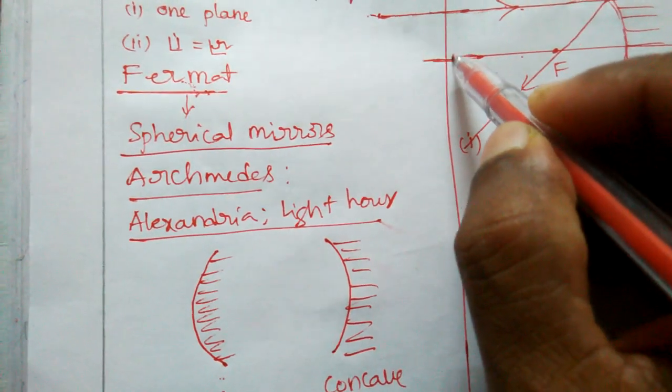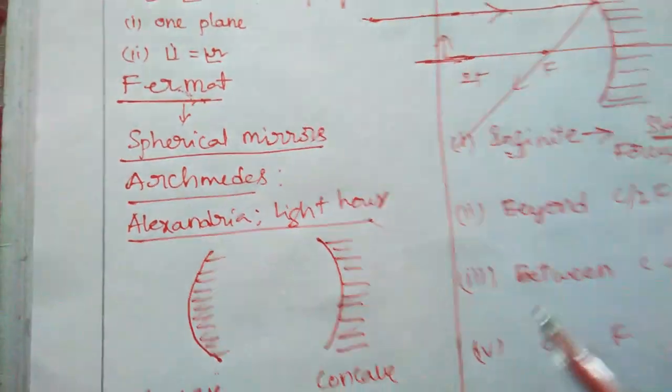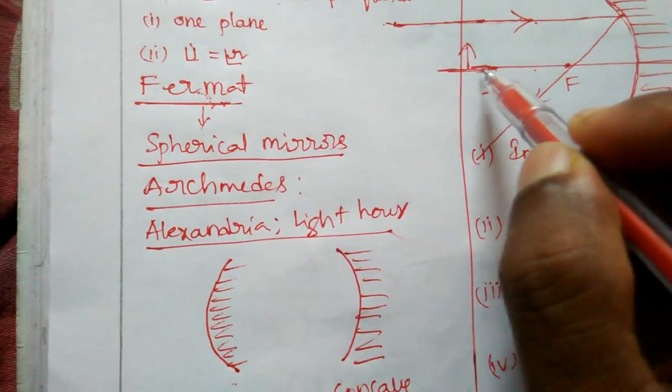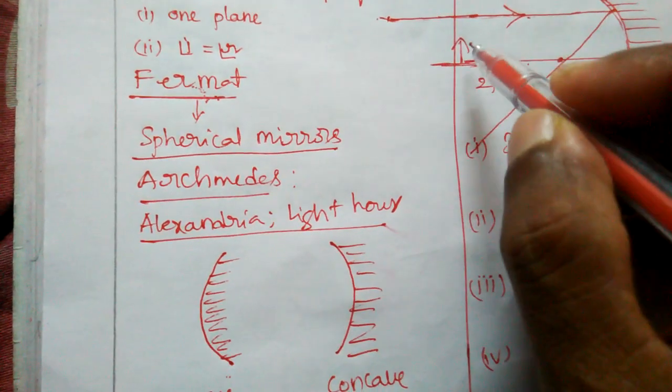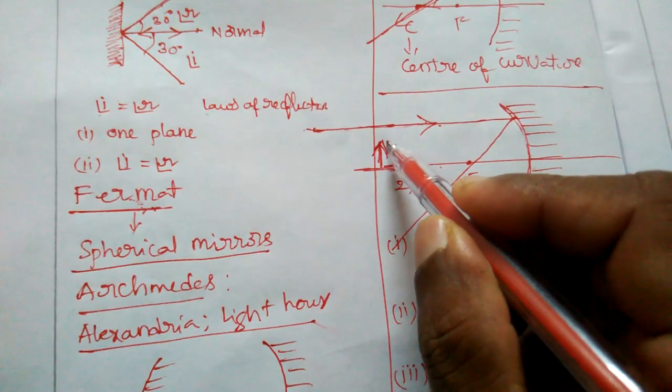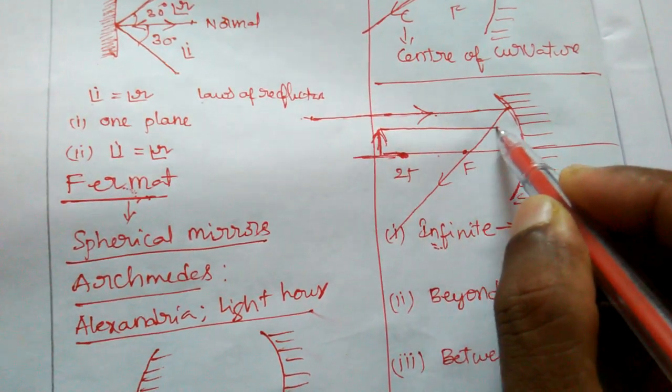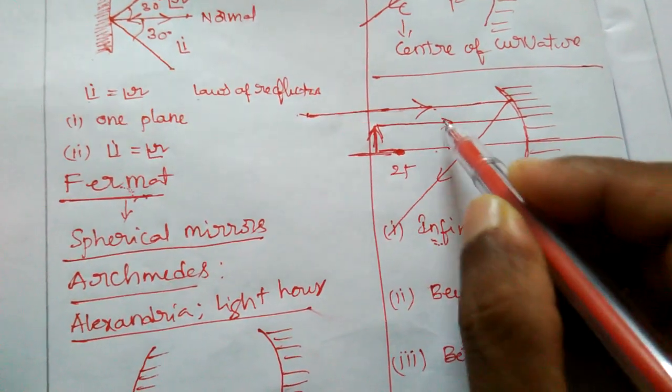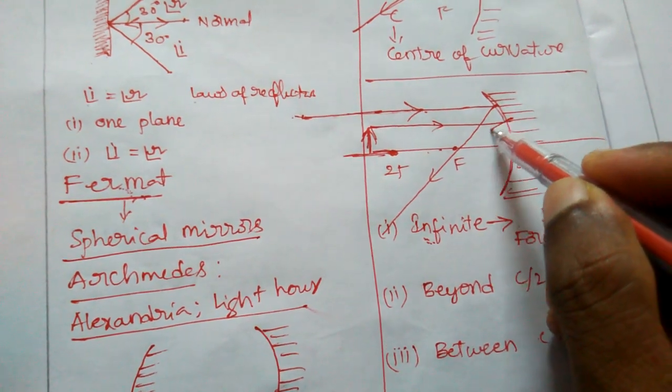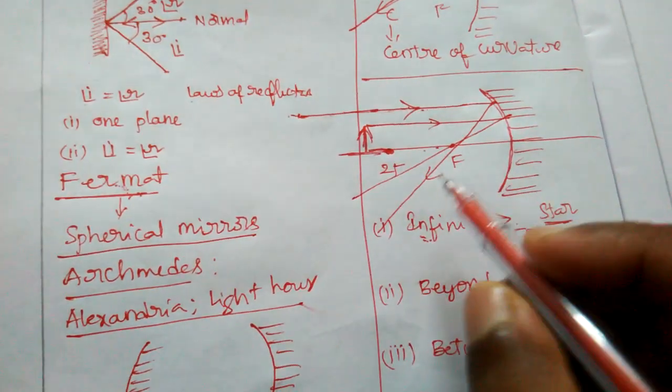Now I'm coming to beyond 2F. Behind C or 2F, whatever it may be. Here consider that a light ray is passing parallel to the principal axis. Definitely it will come through the focus.